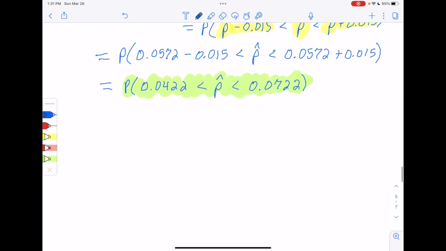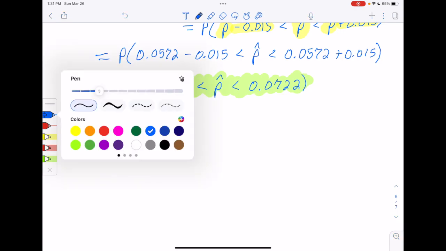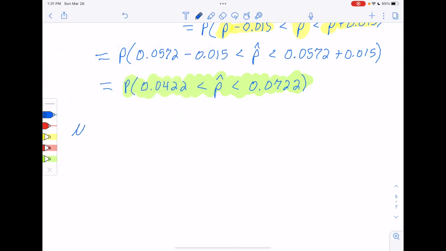If you have a normal distribution, you can use that to calculate probabilities. But to do that, you have to get z-scores, which means you need mean and standard deviation. So doing that, the mean of the p-hat values would be equal to p, which is 0.0572.